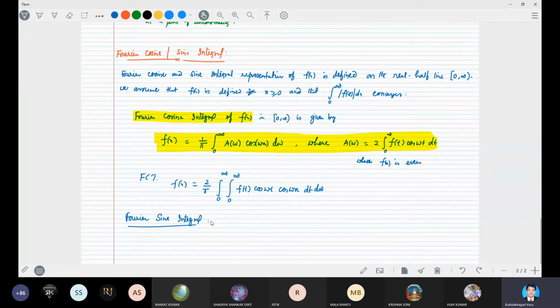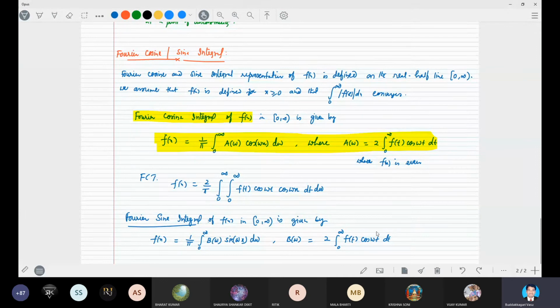The Fourier sine integral of f(x) in the interval 0 to infinity is given by f(x) equals 1 by pi integral 0 to infinity b(omega) sine omega x d omega, where b(omega) is equal to 2 times integral 0 to infinity f(t) cos omega t dt.